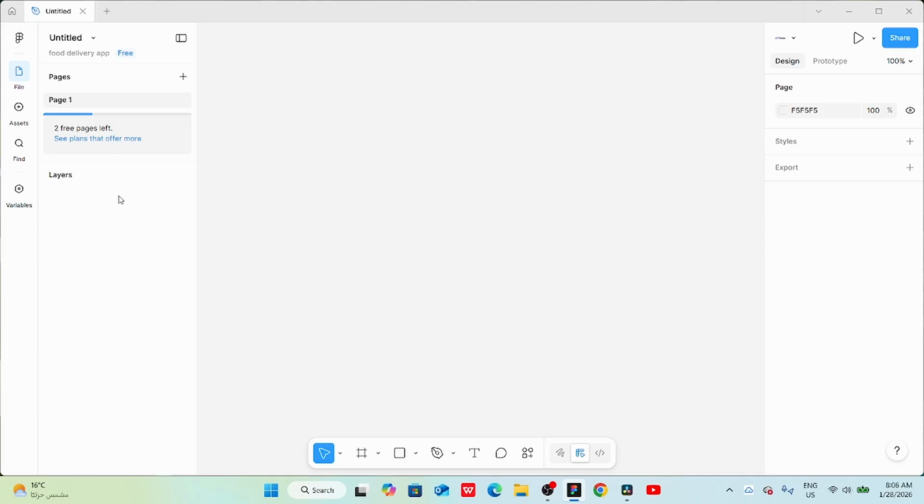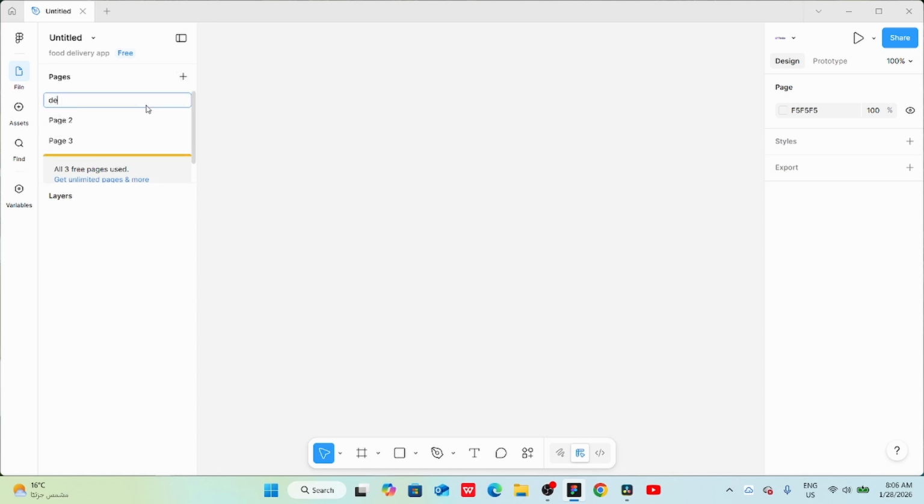On the left side, we have Navigation panel. This panel helps us navigate easily through the pages of our design file. To create a new page, click on the plus icon here. Using multiple pages helps us organize our design file better. For example, if we are designing a website for desktop, tablet, and mobile, we can create 3 pages.